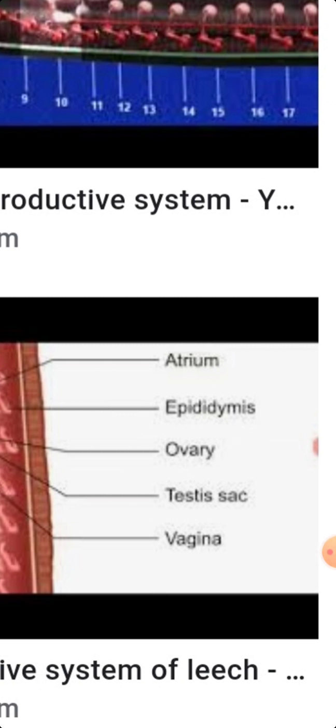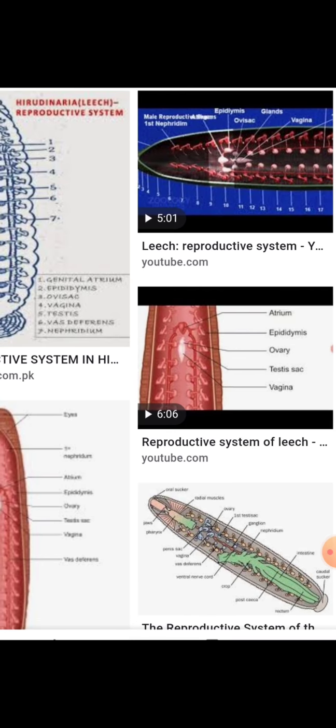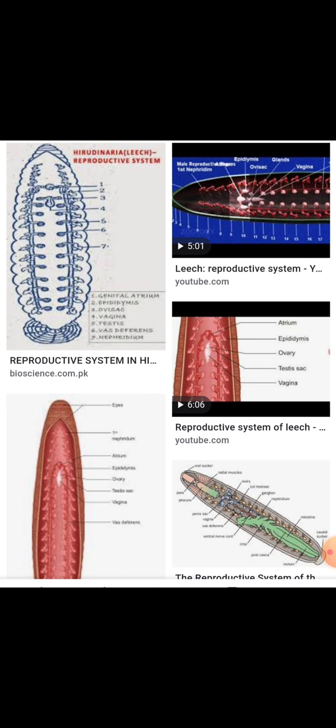Then the completely formed cocoon is laid in a moist place or at the bank of the lake. It is not released in the water. So all these are the main parts and main things in the reproduction of a leech.